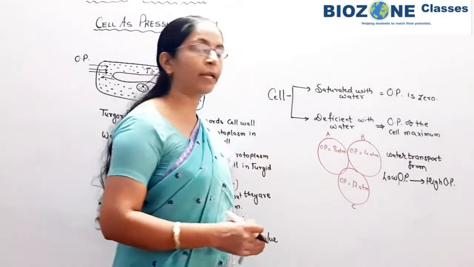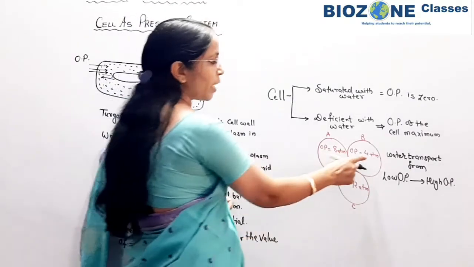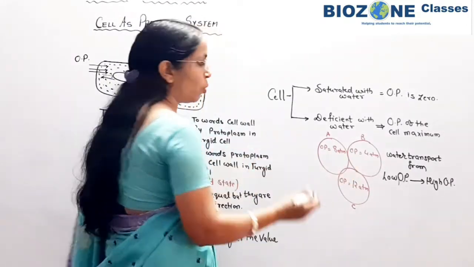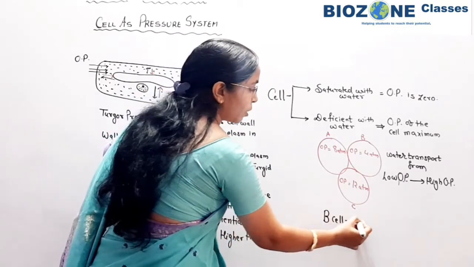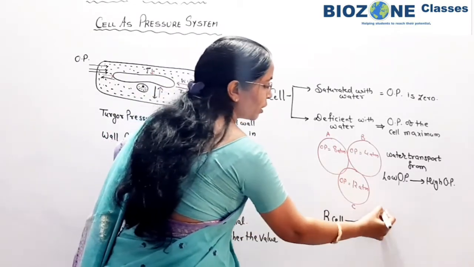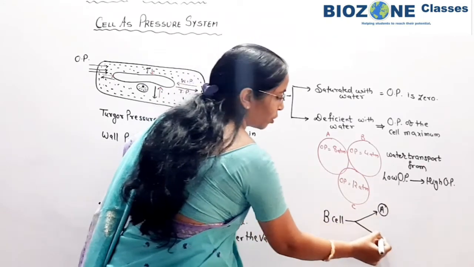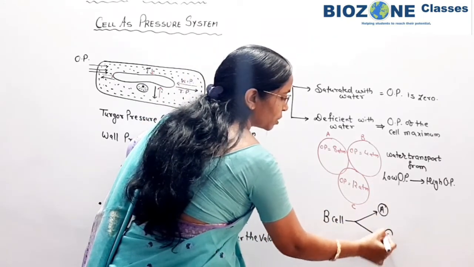Now low osmotic pressure means among these three cells 4 atmosphere is the low osmotic pressure. So from B cell water is transported towards A cell, as well as towards C cell.